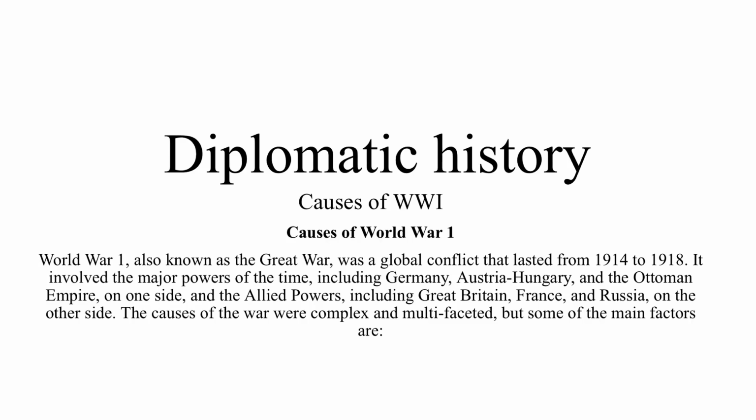Causes of World War One. World War One, also known as the Great War, was a global conflict that lasted from 1914 to 1918. On one side were the Central Powers, including Germany, Austria-Hungary and the Ottoman Empire. On the other side were the Allied powers, including Great Britain, France and Russia. The causes of the war were complex and multifaceted, but some of the main factors are